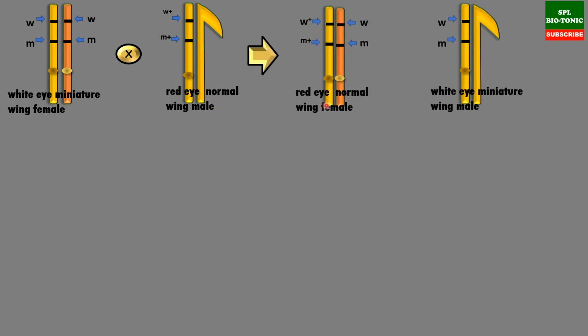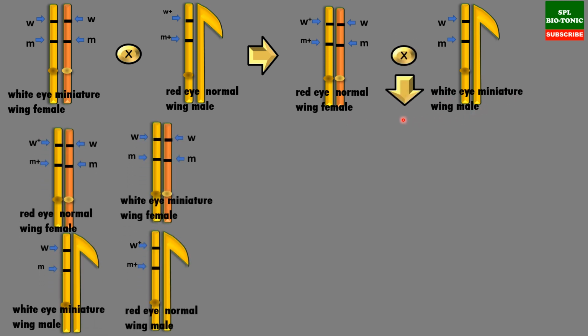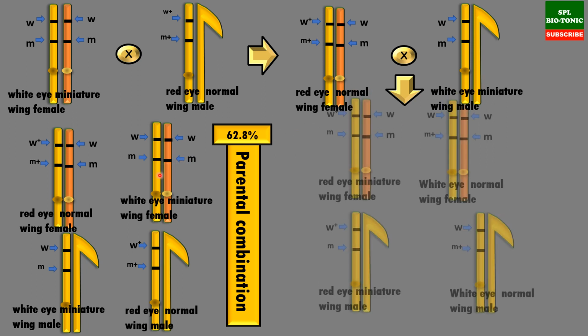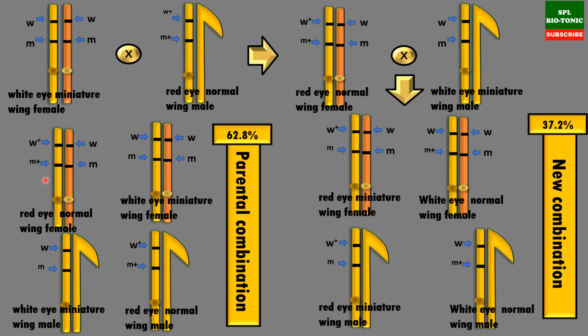Now Morgan also crossed two other insects, that is a white eye with miniature wing female and a red eye with normal wing male. That resulted in the formation of red eye with normal wing female and white eye with miniature wing male. Now when they are crossed further among themselves, it results in the formation of these first four offsprings which show parental combinations, whereas the next four are new combinations.